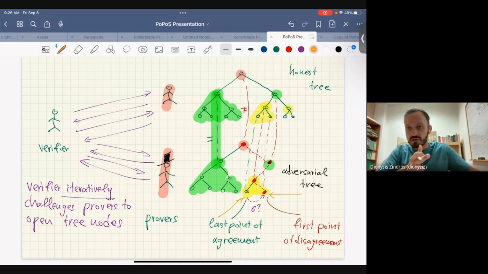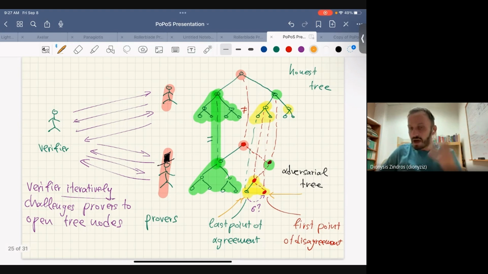Cool. So once you have this tree, this is a bisection game. By the way, if you look at the literature, these bisection games started back in the early 2000s by Ran Canetti. He has a paper on refereed delegation of computation, and he does many, many cool things with it. This technique is also used by Arbitrum to resolve optimistic rollup disagreements. So it's a very cool technique that has very wide applications. It's not invented by us. We're just adapting it to discovering committee disagreements.